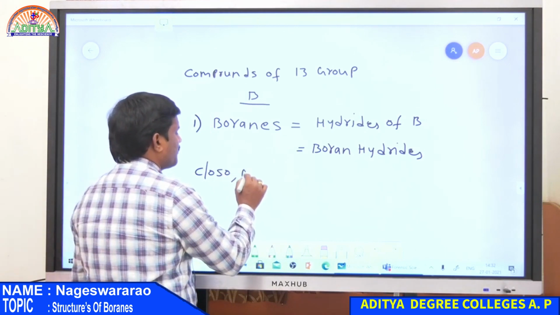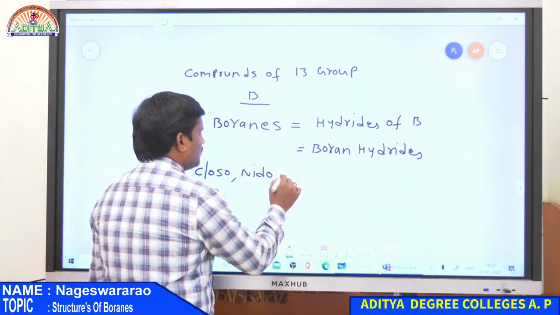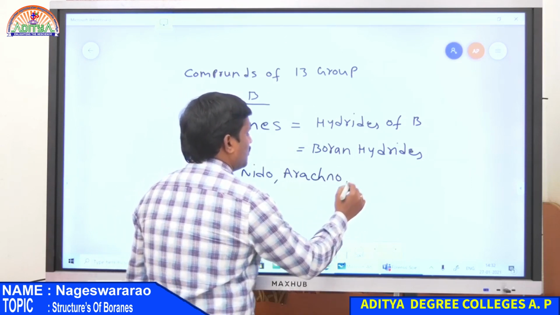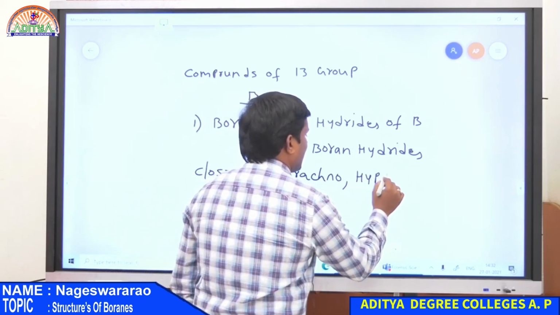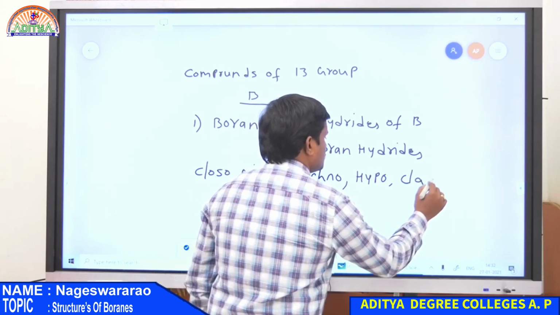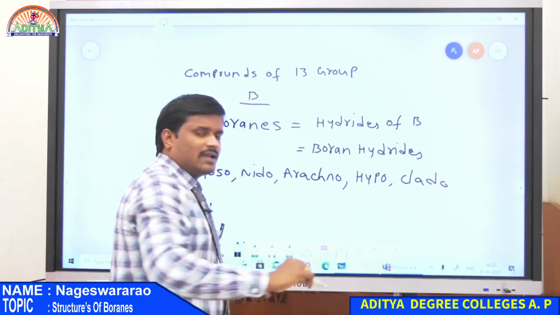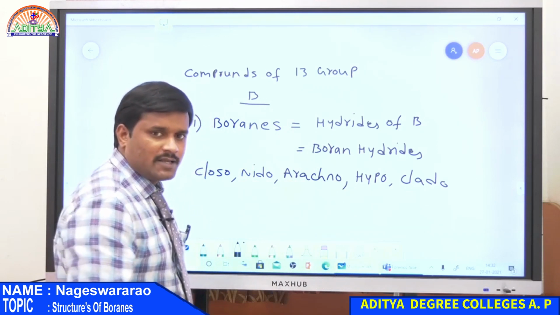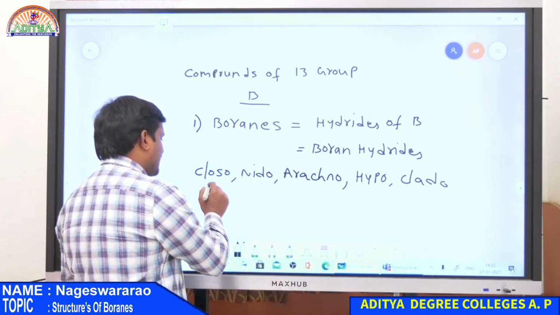closo, nido, arachno, hypho, and clado. All these are the classification of boranes based on the number of boron atoms as well as the number of hydrogen atoms.